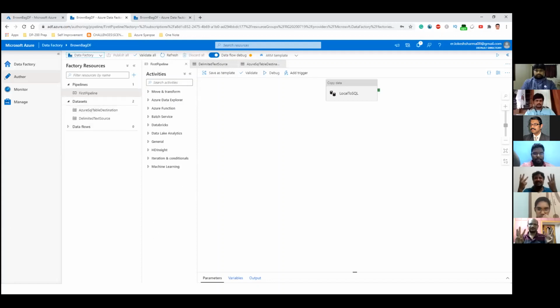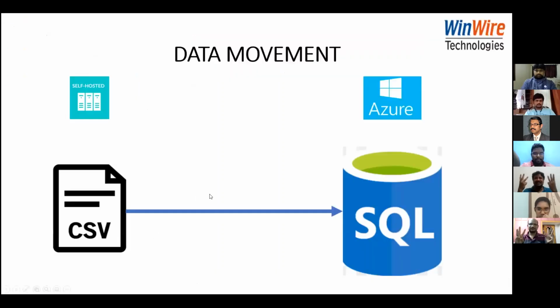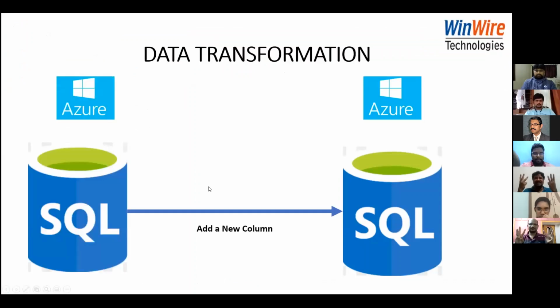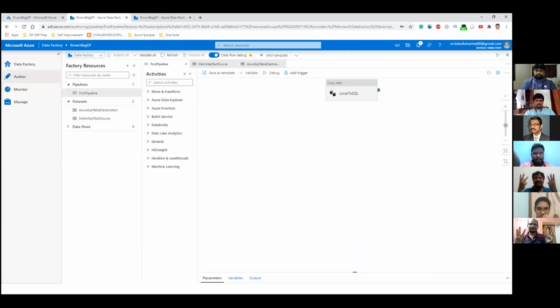Now, let's study the requirement. We would want to use the data flow now, but what is the requirement that we are interested in? The movement will take place from one SQL table in the Azure database to the other SQL table. What we want to do is add a new column into the data that is coming from the source, and put that into the destination. Considering that scenario, we will now bring up a data flow.